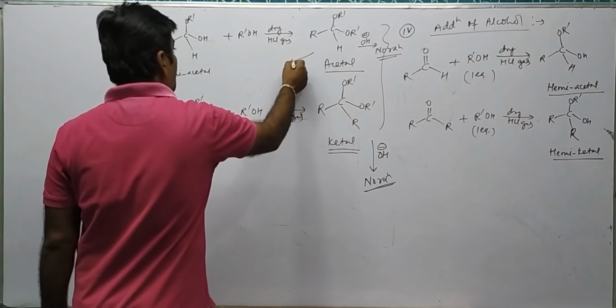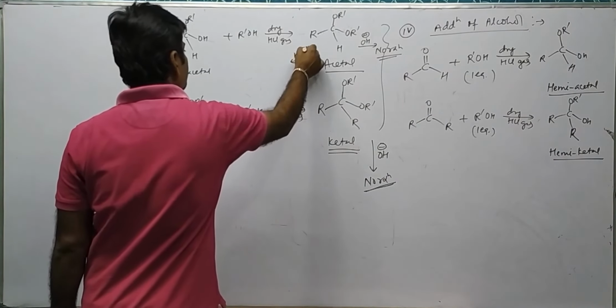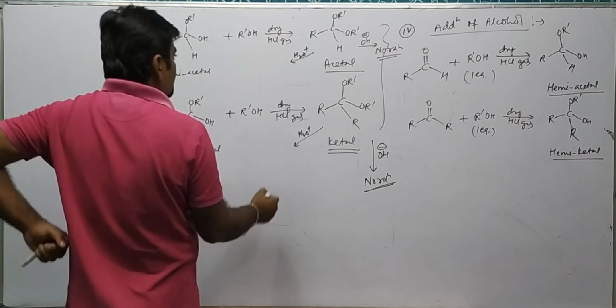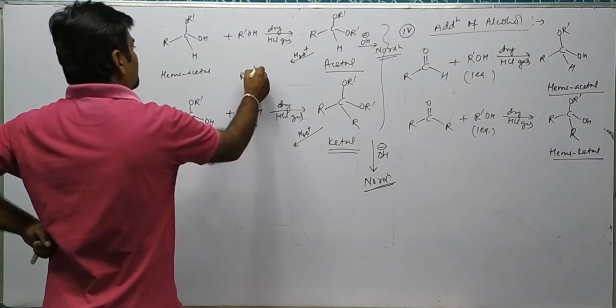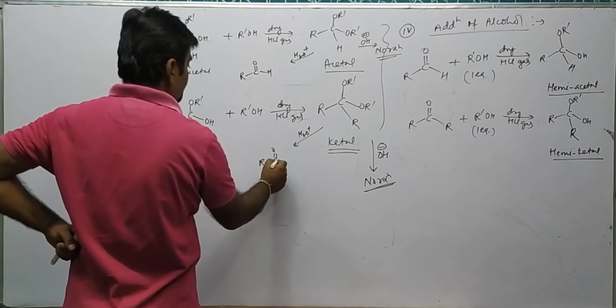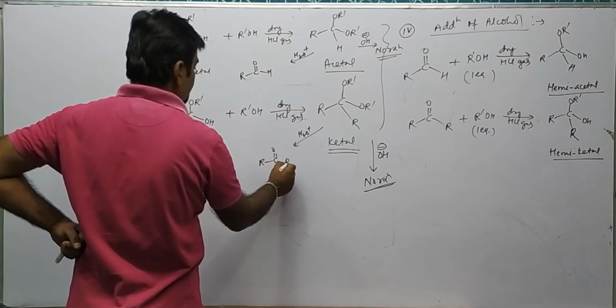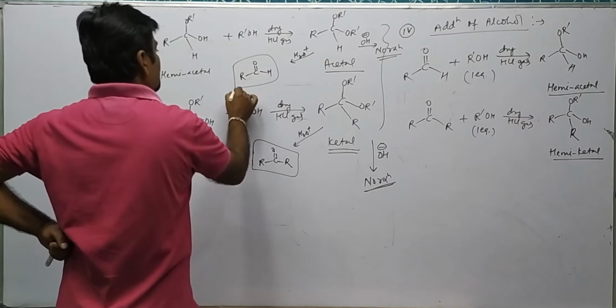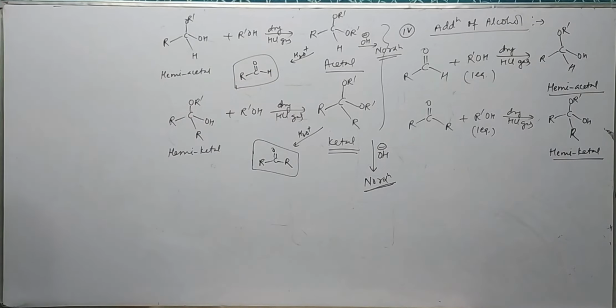But if they are added in acidic solution, they hydrolyze back to form the corresponding aldehyde as well as ketone.